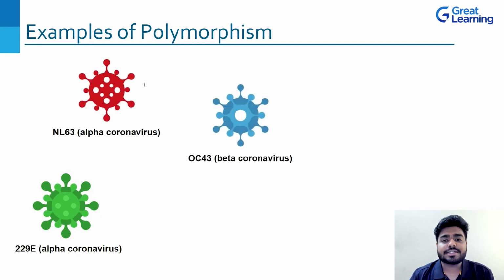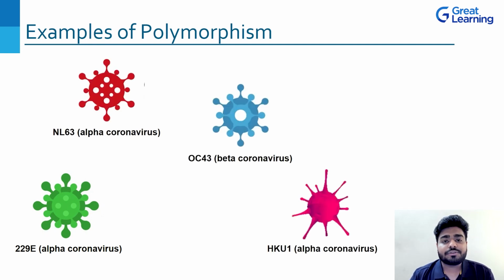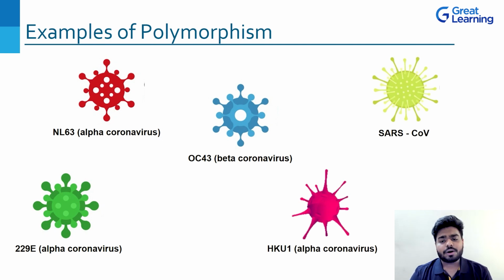So if you look at the screen, we have different forms of coronavirus. All these are called coronavirus. Same symptoms will happen, same thing will happen, but they are different in their own. They have different forms in their own, right? So this is a very good example if you talk about a recent trend, right? So this is a very good example to explain what polymorphism is, and a very good example to understand it, right?